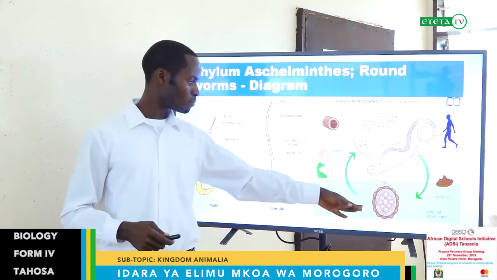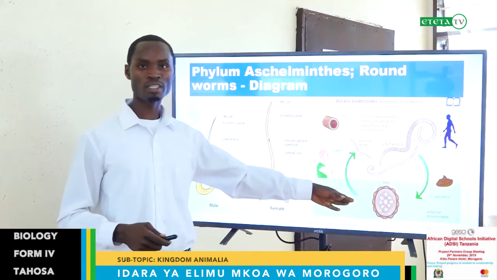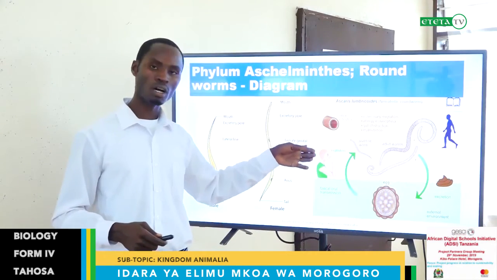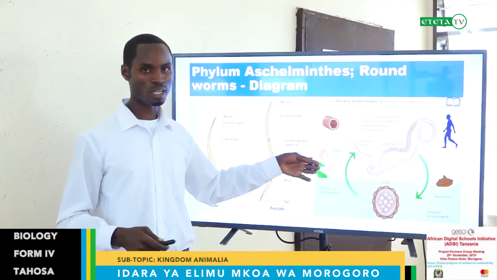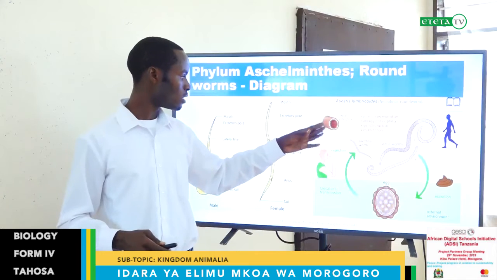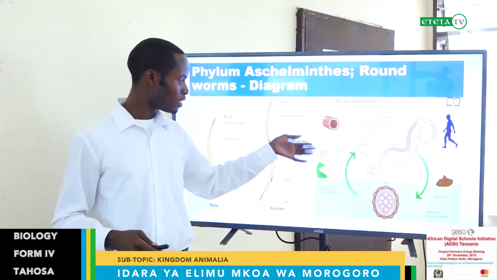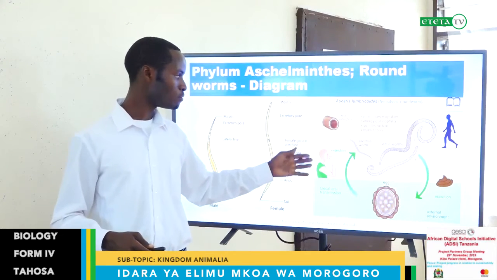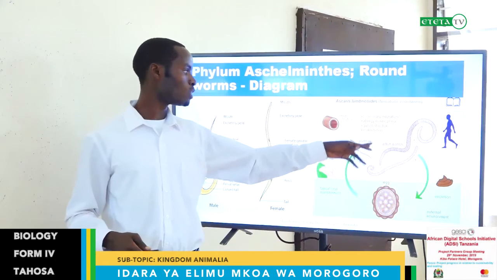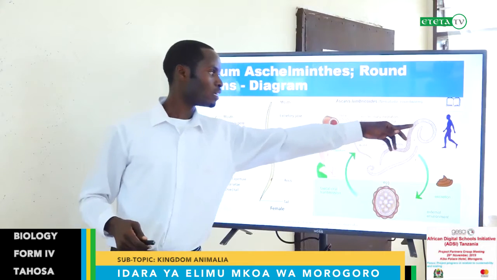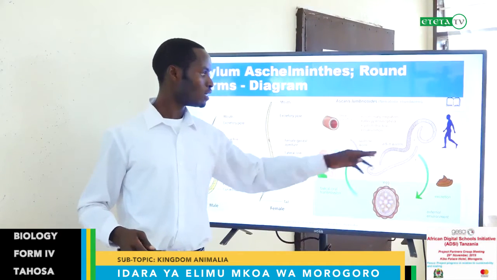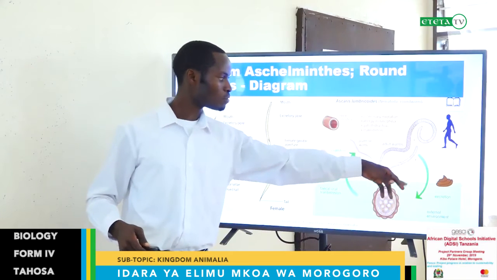We ingest them from water, because we said this organism can live in fresh water. We ingest them through drinking untreated water, water which is not safe, not boiled. Then the eggs hatch to develop into juveniles. The juvenile will grow inside the adult human being, will become male and female, and they will mate and produce eggs.